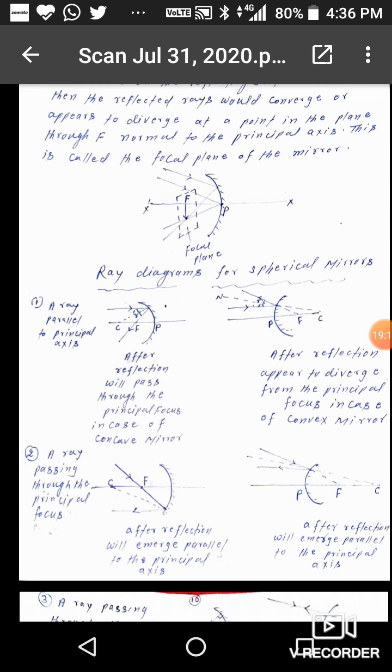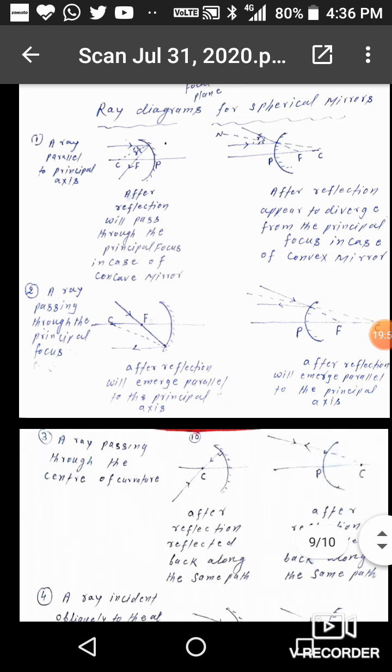Now, ray diagrams for a spherical mirror. These are the rules that will be used for image formation by spherical mirrors, concave or convex mirror. So first rule: when light rays come parallel to the principal axis, then after reflection they will pass through the focus. So a ray parallel to the principal axis, after reflection, will pass through the principal focus in case of the concave mirror.